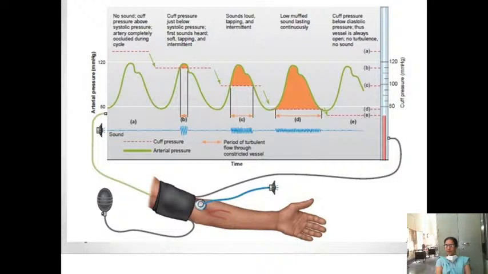This I showed you, cuff pressure and arterial pressure. The one with the dots is the cuff pressure. The green one is your arterial pressure. So cuff pressure more, no sounds. When cuff pressure is just below the arterial pressure, blood is flowing and sounds are there. So cuff pressure, this and till here. And when the cuff pressure is below your diastolic pressure, no sounds are heard again. See, first at A and last at E, we are not hearing any sounds. We are hearing the sounds here. This is your systolic, this is your diastolic. Appearance of sounds is your systolic and disappearance is your diastolic.